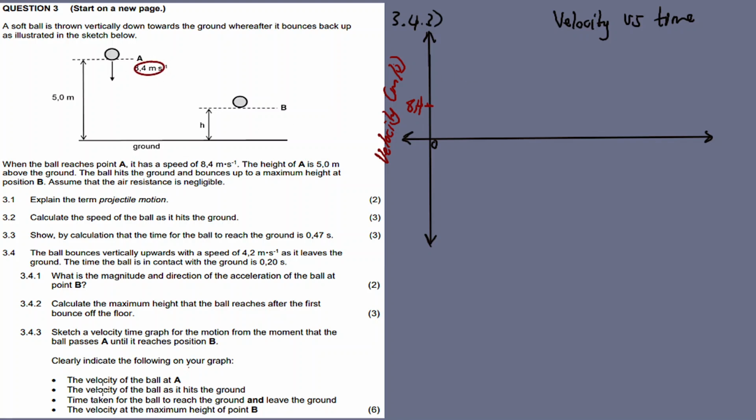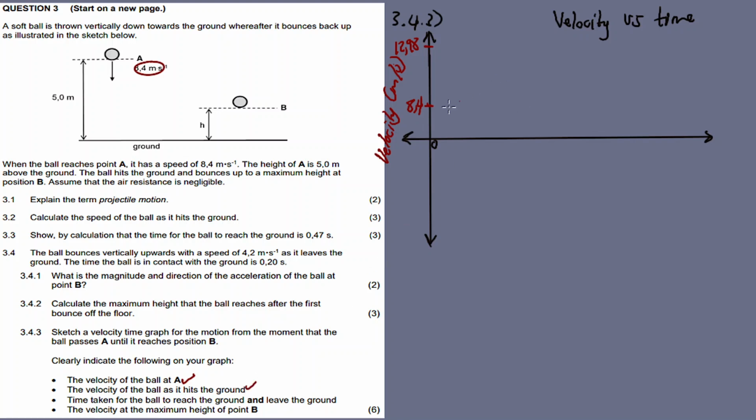We also need to indicate the velocity of the ball at A. I have indicated 8.4 here. The velocity of the ball as it hits the ground, we calculated and found it is 12.98, right? So check, here it is.